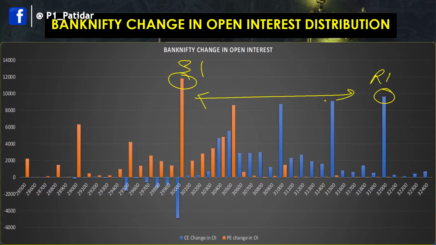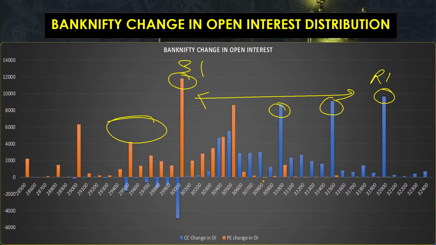When the market was going up, people had the fear that the market might go up to 32,000. So they were not making positions on the call side, and they were making positions on the put side only. But still, there is big open interest buildup happening around 31,000 and 31,500. So people are expecting that the market will go up, and that's why they are not worried about making positions near our spot price. So let's see, it is also 50-50 chances, and we cannot see a clear picture by this open interest analysis alone.